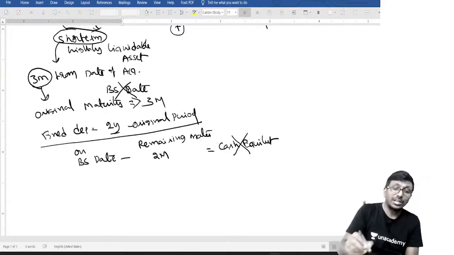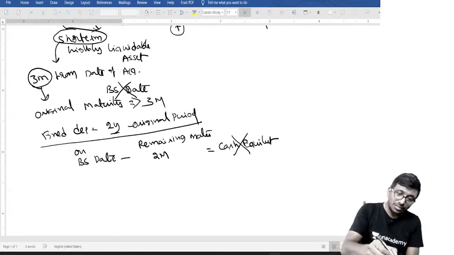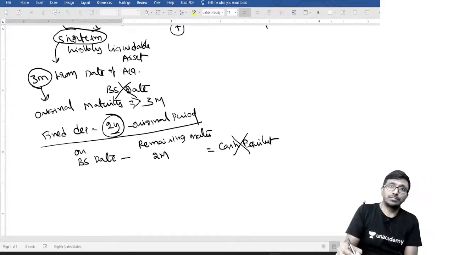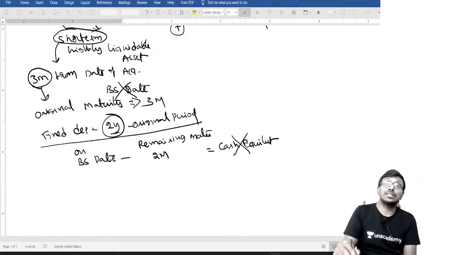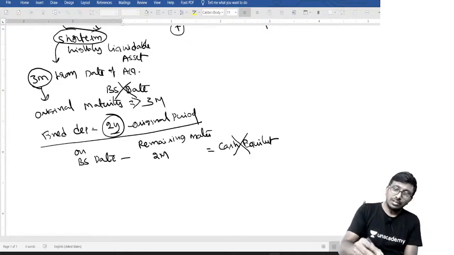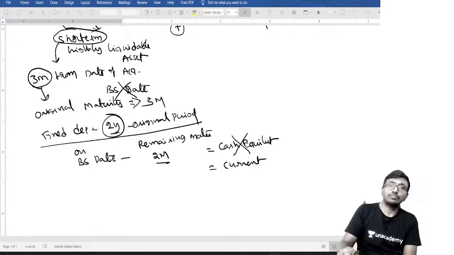Sorry, my dear, you cannot. Why, sir? Because you have to consider this 2 years. Original maturity must be less than or equal to 3 months. So then where am I supposed to present? It is less than 2 months from the balance sheet date. Yes, without a doubt, it is a current asset. But you can't keep it under cash and cash equivalent. But where can I keep it?